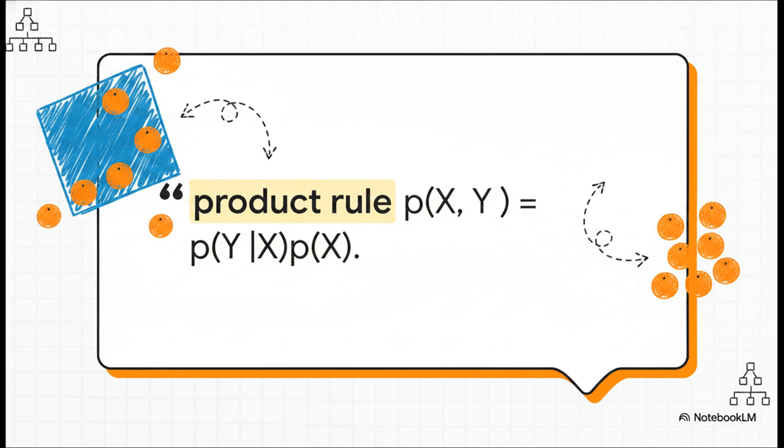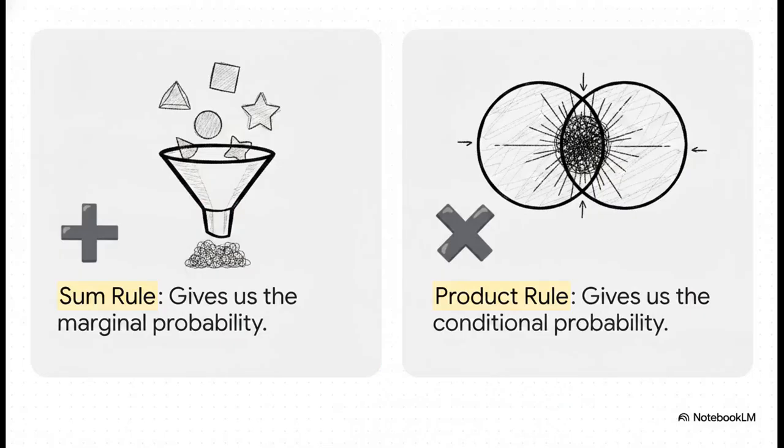Simply put, the chance of getting a blue box and an orange is the probability of picking the blue box in the first place, multiplied by the probability of drawing an orange, given that you are definitely holding the blue box. Let's lock this in by comparing them right next to each other. The sum rule gives us the big, independent picture, the marginal probability of just one variable, obtained by adding up all the other possibilities. The product rule, on the other hand, gives us the dependent, conditional picture, exactly how two variables interact and influence one another. These two rules, as remarkably simple as they seem, are the absolute bedrock of probabilistic modeling.